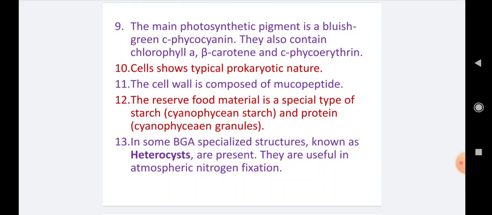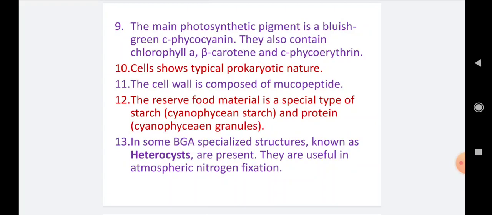In green algae the reserve food is generally polysaccharides or starch, but here a special type of food material is present, the cyanophycean starch, or if present in the form of protein, that protein is called cyanophycean granules.